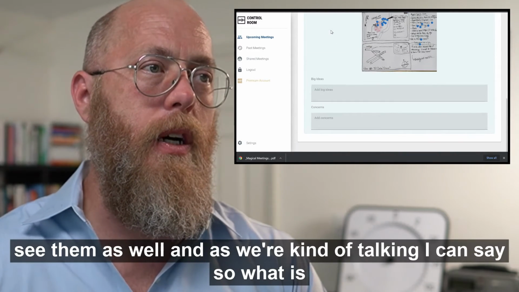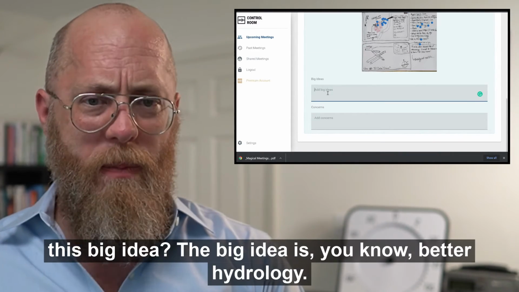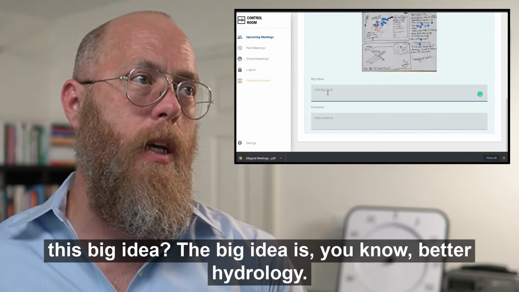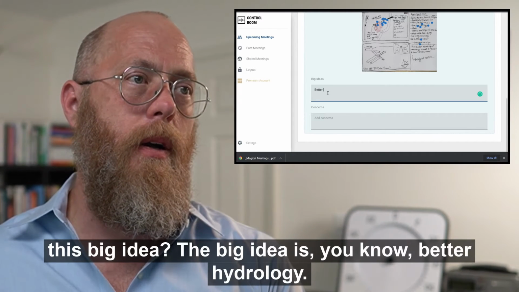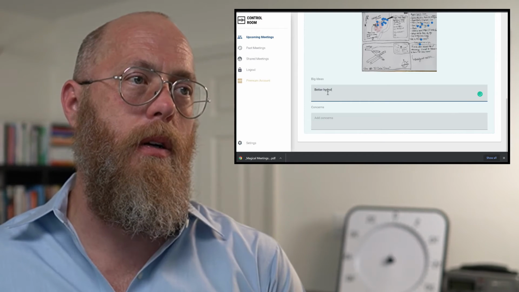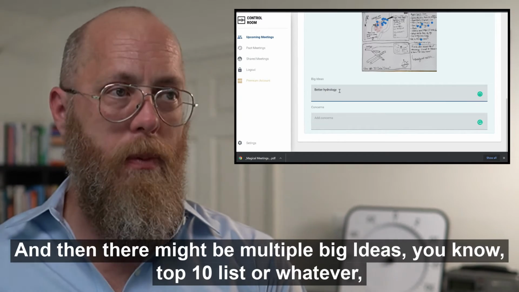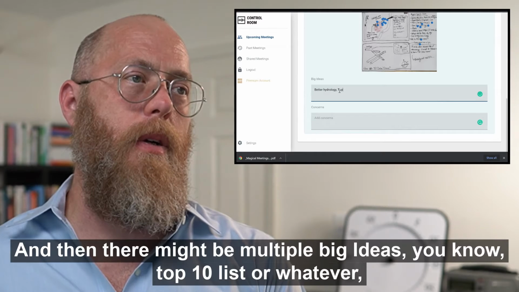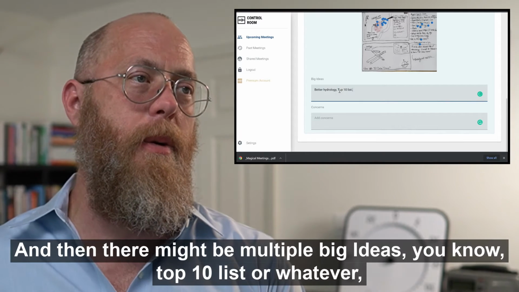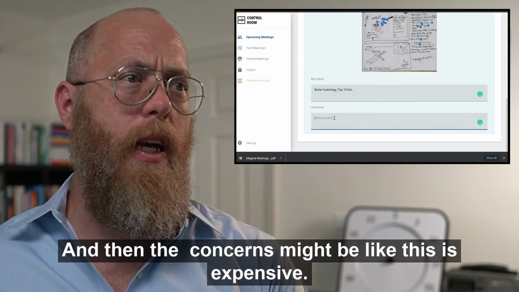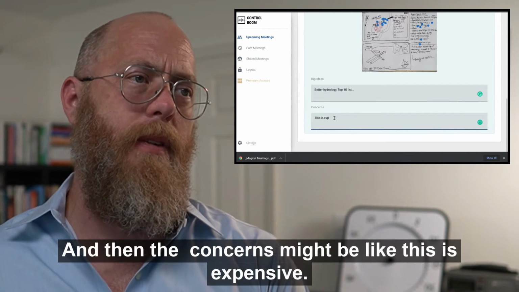As we're talking, I can say, so what is this big idea? The big idea is better hydrology. There might be multiple big ideas, a top 10 list or whatever these things are. And then the concerns might be like, this is expensive.